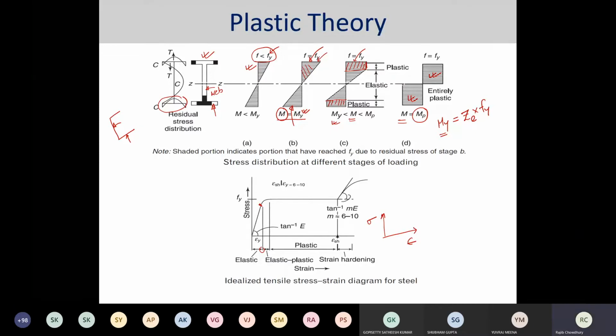Okay, now what is this? Let's say, for example, I believe you can remember it. If I have a rectangular cross section, let's say this is H and this is B, what is my moment of inertia I? It would be BH cube by 12.